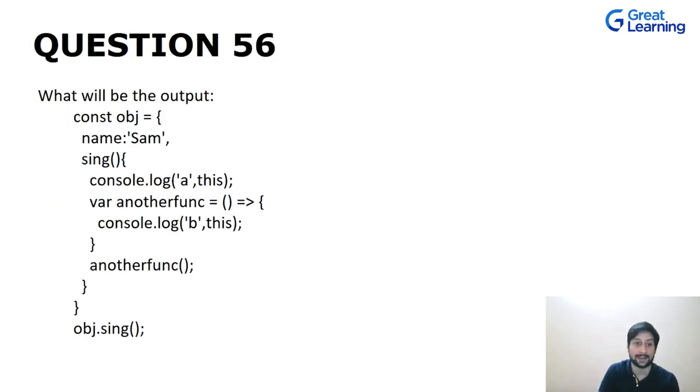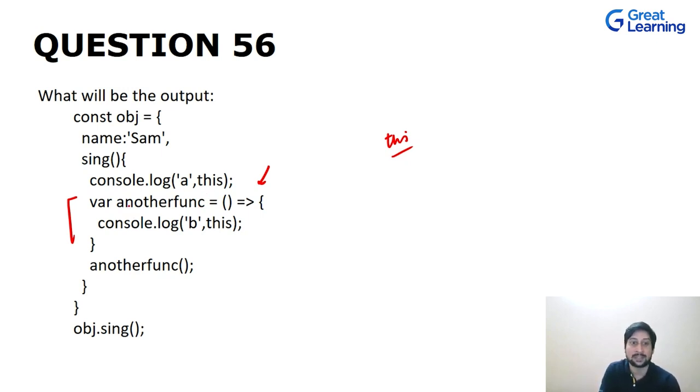Now how can you rectify it? This time around, we'll use something known as an arrow function, which we don't have to bind explicitly like we did in the earlier case, where we were binding the eat method. Arrow functions are implicitly bound. We don't have to explicitly bind these arrow functions.